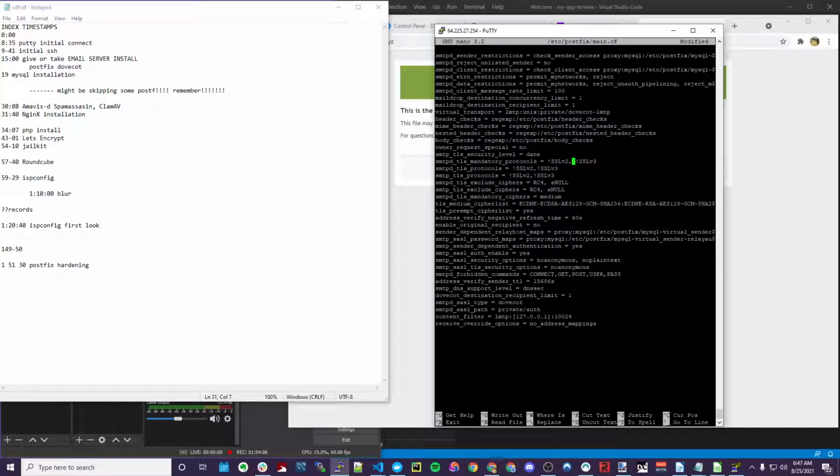TLS, SSLv2 and SSLv3, they don't turn off TLS 1.2, which is silly.